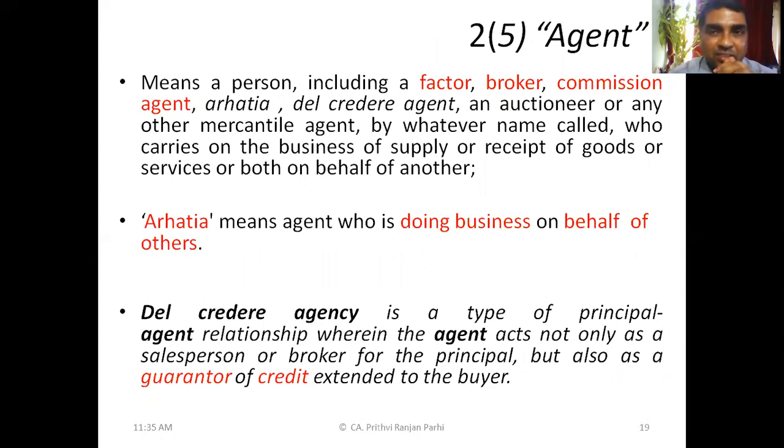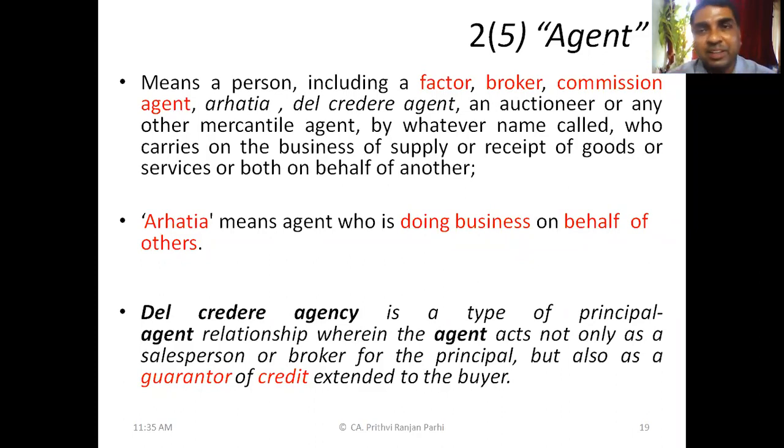Yeah. So next definition is about agent. Please read. Some of you, please read this definition. Agent means a person including a factor, broker, commission agent, Arhatia, Del Credere agent, an auctioneer, or any other mercantile agent by whatever name called, who carries on the business of supply or receipt of goods or services or both on behalf of another.